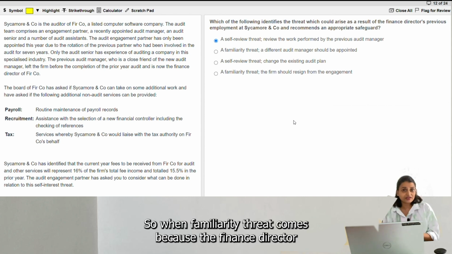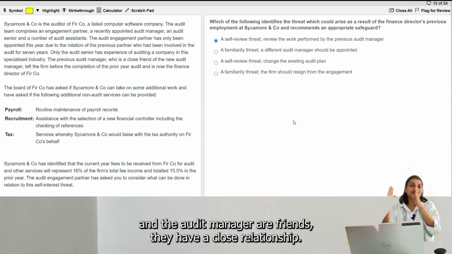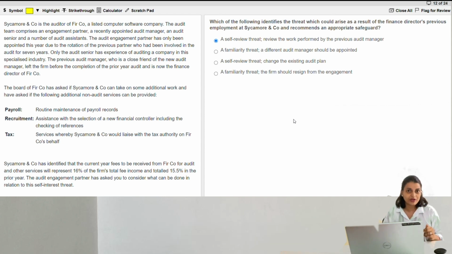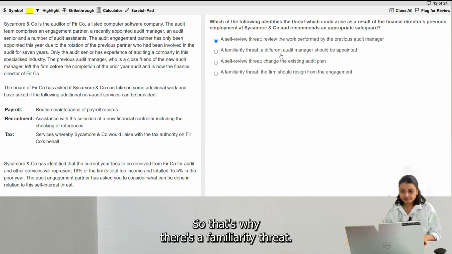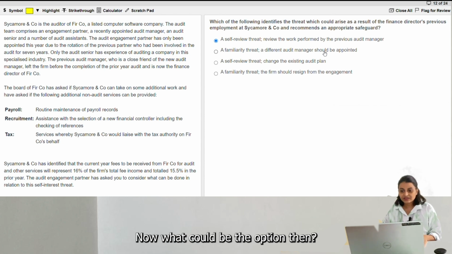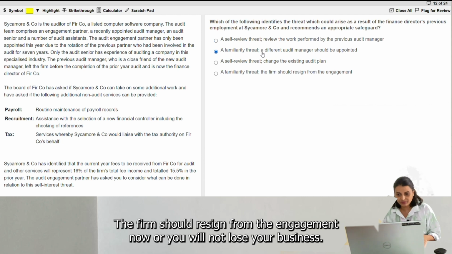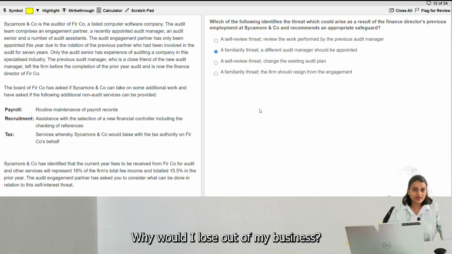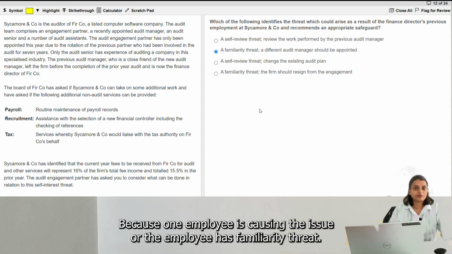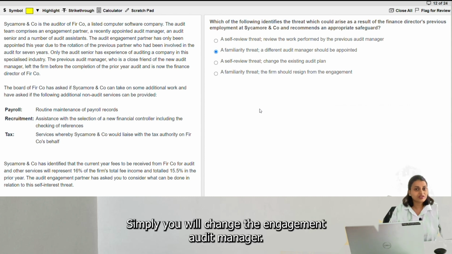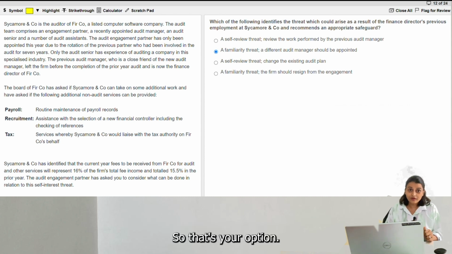So when the familiarity threat comes, it's because the finance director and the audit manager are friends, they have a close relationship. So that's why there's a familiarity threat. Now what could be the option? Then the safeguard: a different audit manager should be appointed, not that the firm should resign from the engagement. Now you will not lose your business, right? Common sense. Why would I lose my business because one employee is causing me an issue or has a familiarity threat? Simply you will change the engagement audit manager. So that's your option.